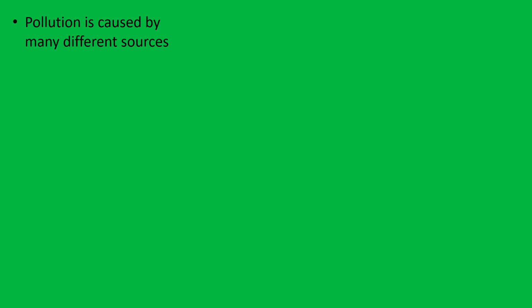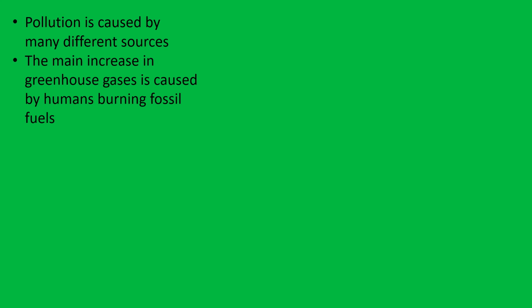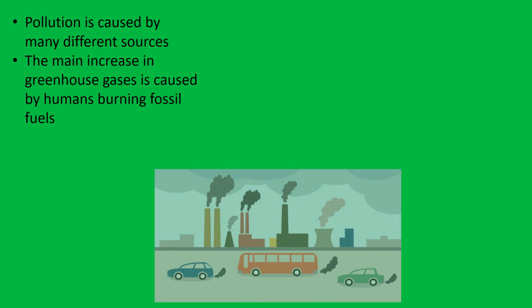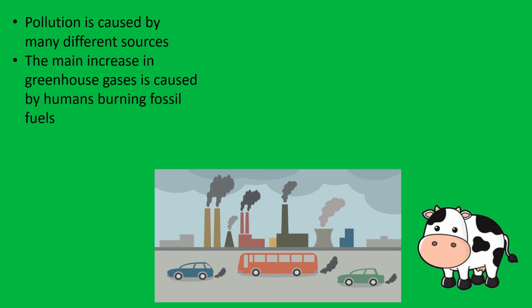But pollution is causing a problem, and pollution can be caused by many different sources. The main one we're worried about is humans, and especially the burning of fossil fuels. We use fossil fuels in factories to generate electricity, to power different things, and we use petrol in terms of cars and buses. And the exhaust fumes and waste gases from this are increasing the amount of greenhouse gases. Also, livestock and our intensive farming can lead to an increase in greenhouse gas.